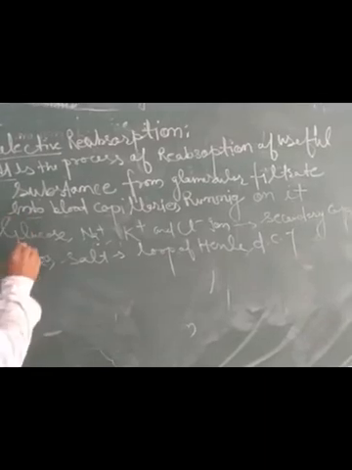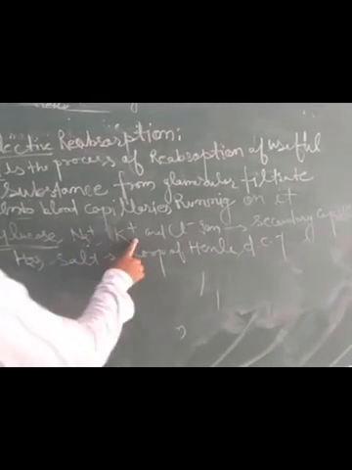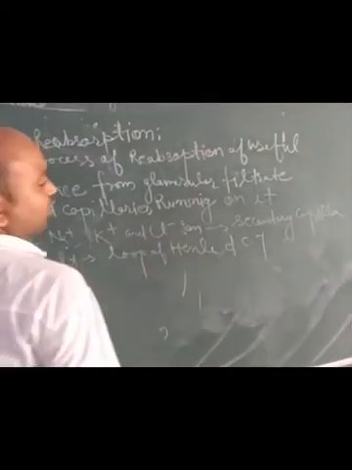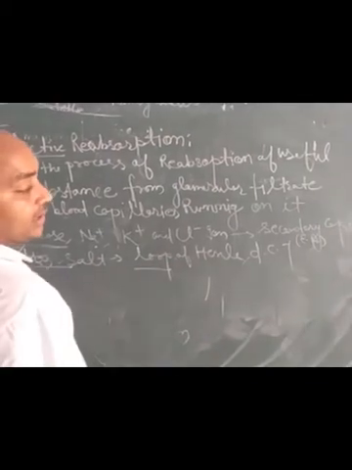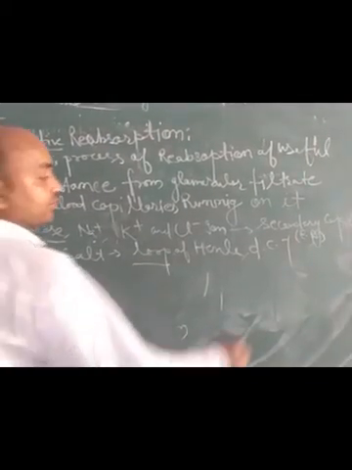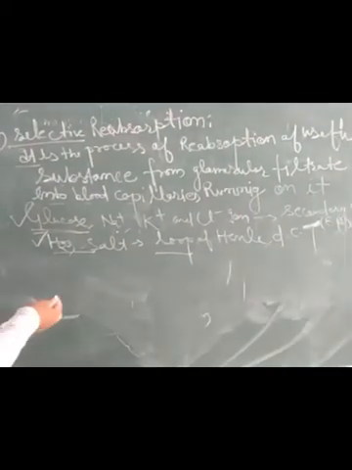In this process, excess glucose, sodium ions, potassium ions and chloride ions are reabsorbed by the secondary capillary, that is called the efferent arteriole. The efferent arteriole is called the secondary capillaries, and water and salt are absorbed in the loop of Henle and distal convoluted tubule. Now you can understand how the absorption process takes place.